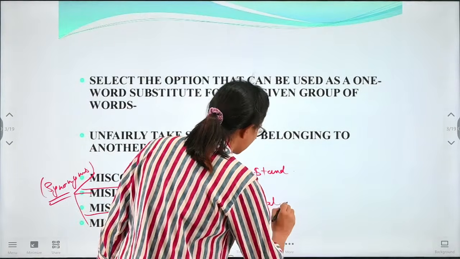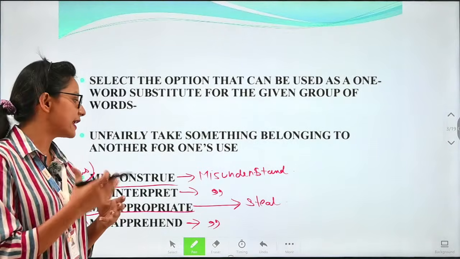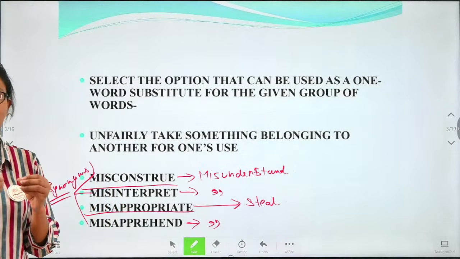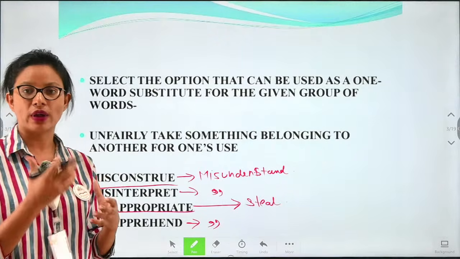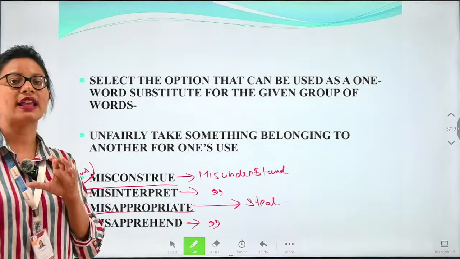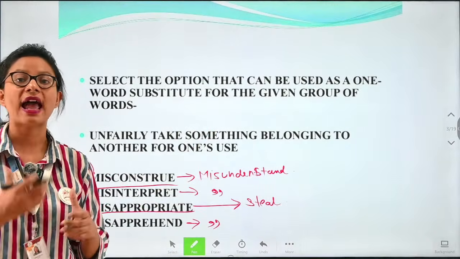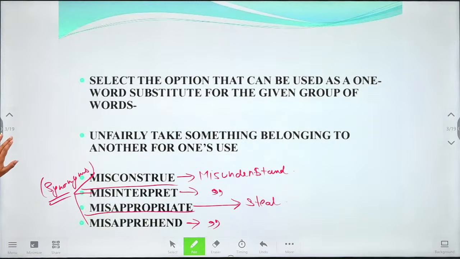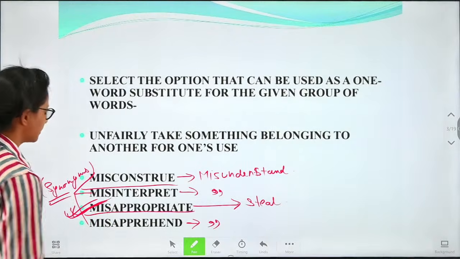So misappropriate means what? Steal. Stealing means when we take someone else's thing without their permission or without their knowledge. So we call it stealing, and that meaning, as one word substitution for the given expression, will come as misappropriate. So the correct option for this given expression is misappropriate.